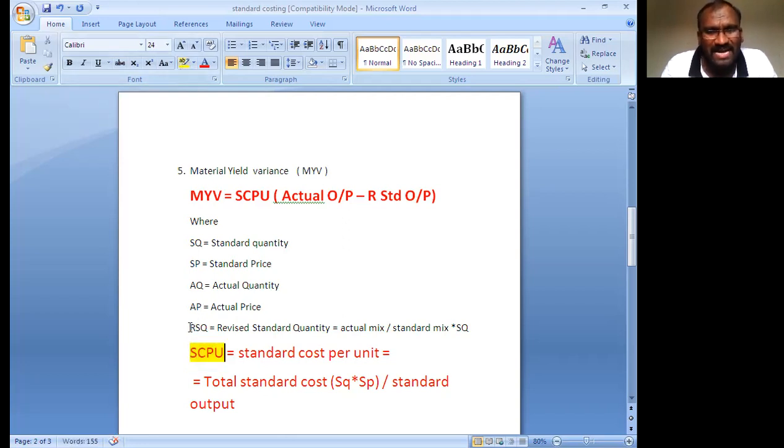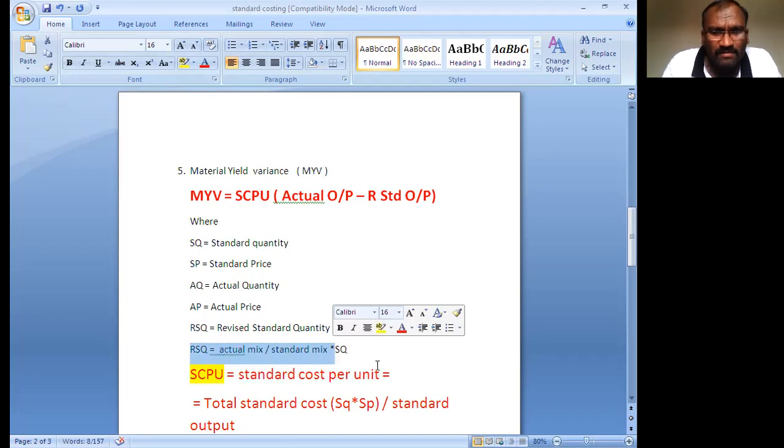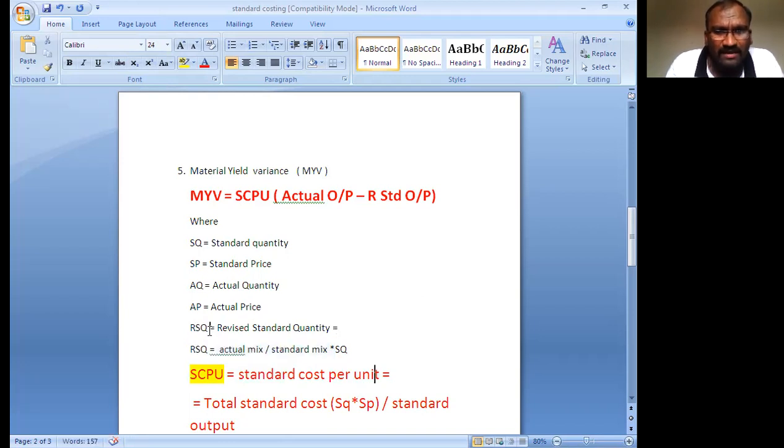Now the revised standard output formula. Revised standard output equals actual mix divided by standard mix into standard output.